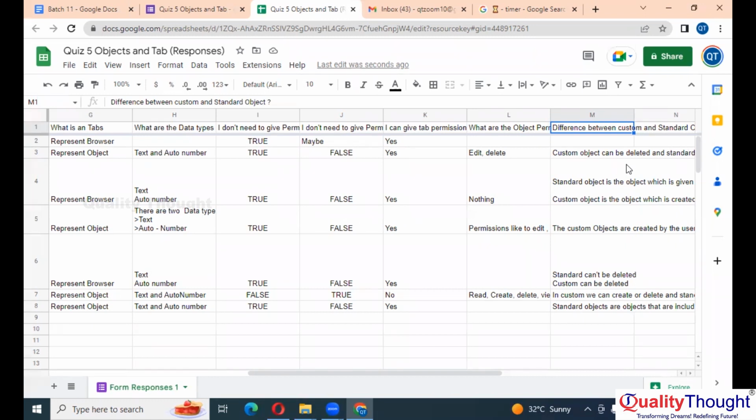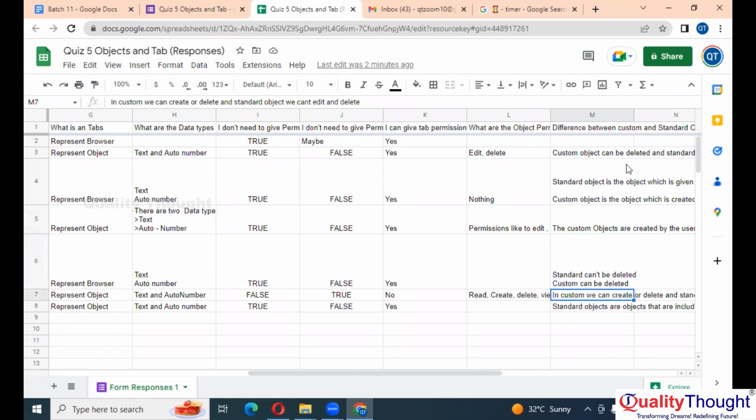Okay, what is the difference between custom and standard objects? Custom objects can be deleted and standard objects cannot be deleted. Perfect. Custom objects are created by a user or developer, whereas standard objects are provided by Salesforce itself.